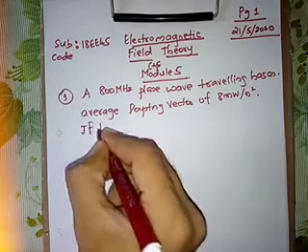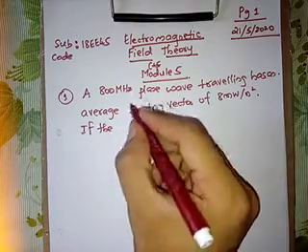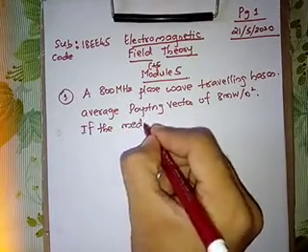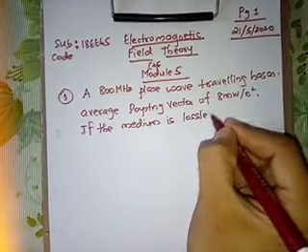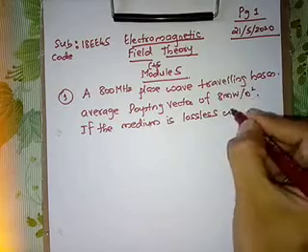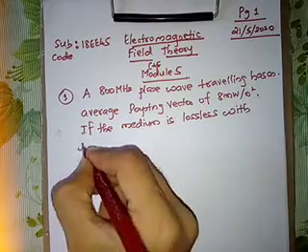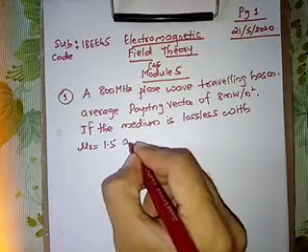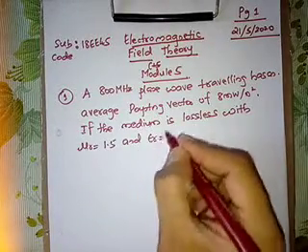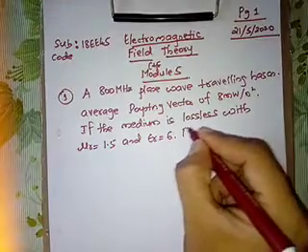If the medium is lossless with mu r equal to 1.5 and epsilon r equal to 6, find